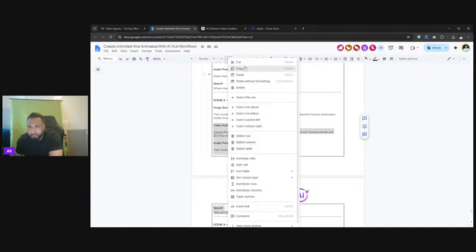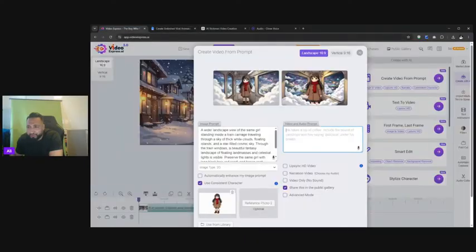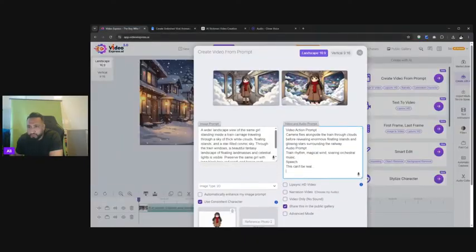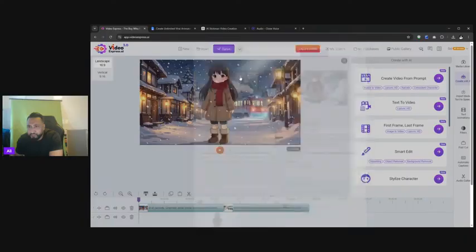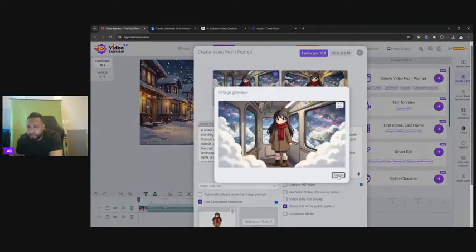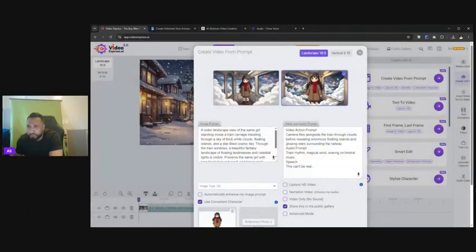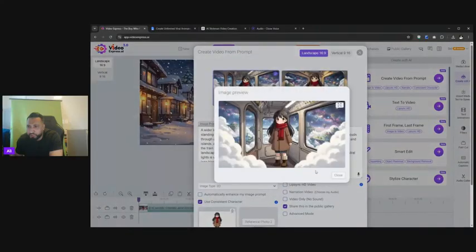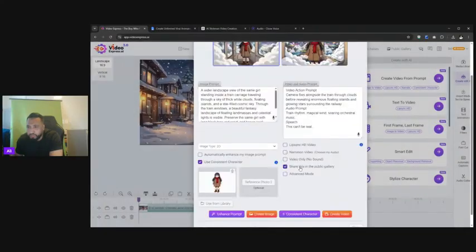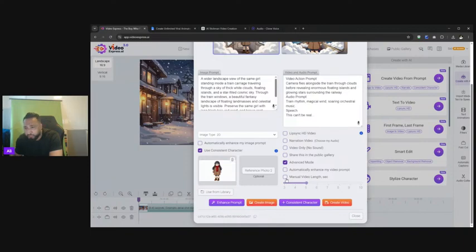yeah, we've got that copy. We bring it across and we paste in the video audio prompt, and we've got a couple of different images. So we've got one here, she's in there with some clouds with her. So I want to see which one looks better. And I think this one is more spacious. It looks more like she's on a train. I'm happy with that. I go through the advanced mode. I want as long as possible. And what we're going to do is create video.